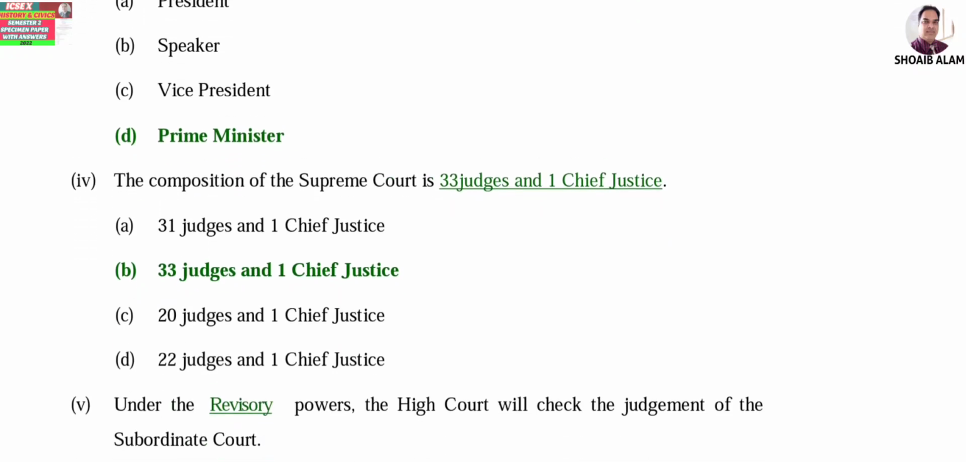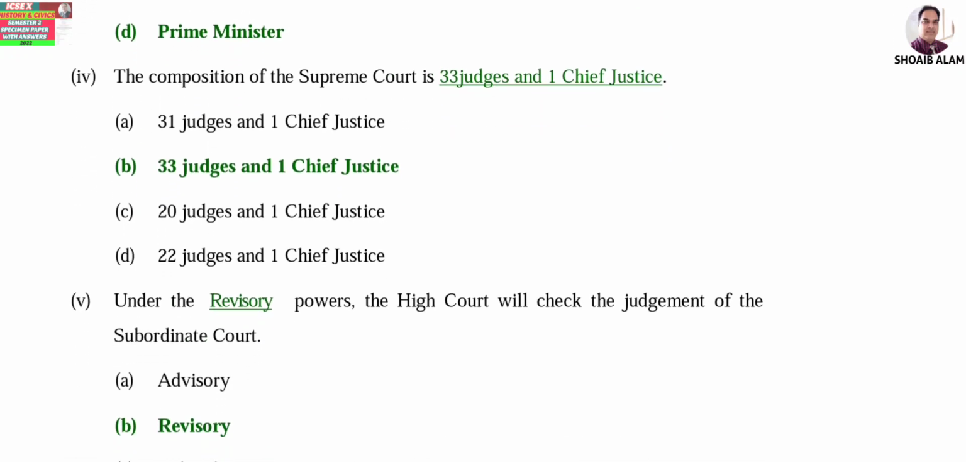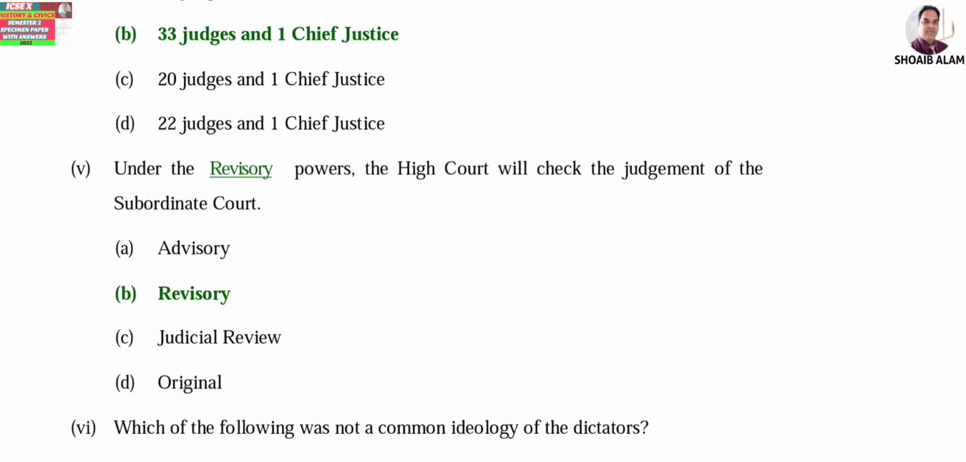Question number 4, the composition of Supreme Court is dash. The answer is 33 judges and 1 Chief Justice. Altogether 34 at present. Okay. Question number 5, under the dash power. The answer is revisory.